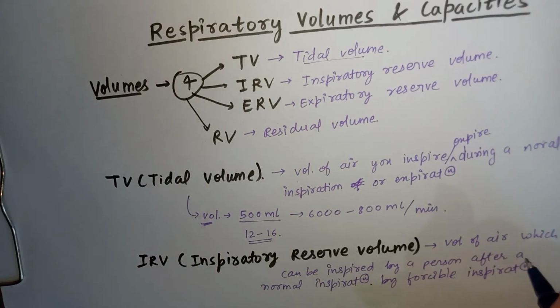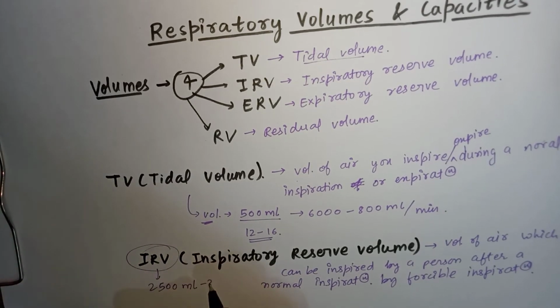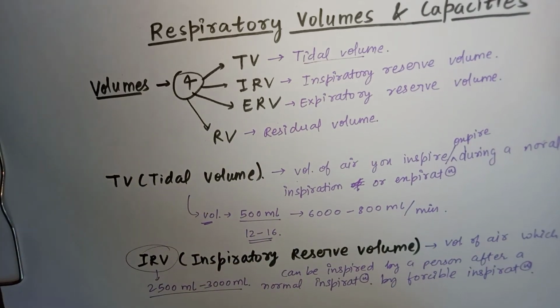So this is the volume of air which can be inspired by a person after a normal inspiration by forcible inspiration. So we need some force. We need the action of muscles for this volume to get inhaled. All right. What is the volume of IRV? It is 2500 ml to 3000 ml. All right. This is the IRV.